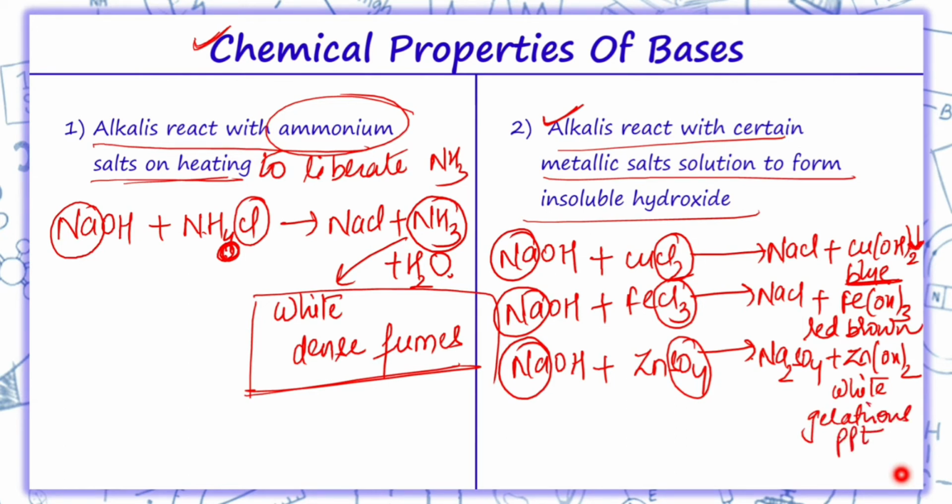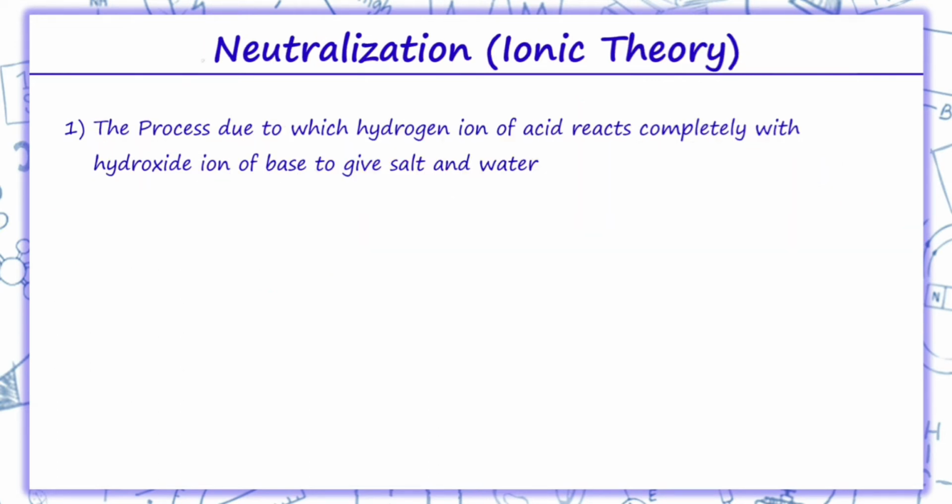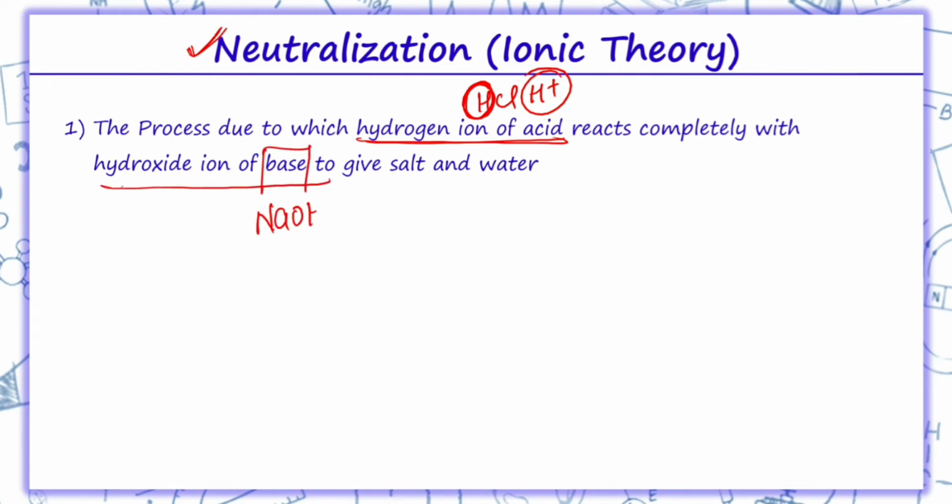So this is all about the chemical properties of bases. Now we have one ionic theory, which we call the neutralization theory. What is neutralization? Neutralization is the process in which the hydrogen ion of an acid, that is HCl, that is H plus, reacts completely with the hydroxide ion of a base. Let's suppose the base is OH. So this H plus completely reacts with this base to give what?